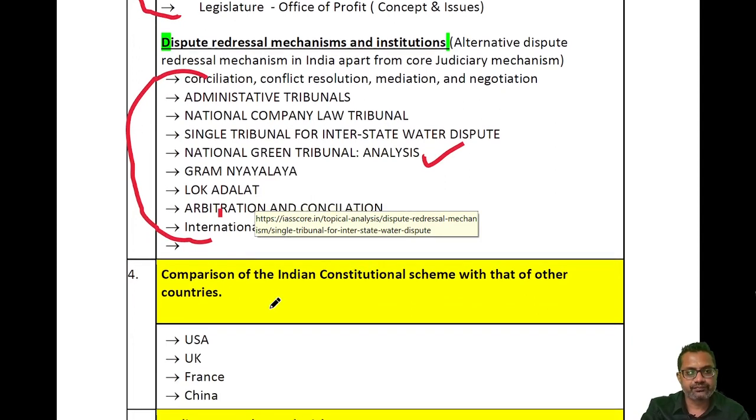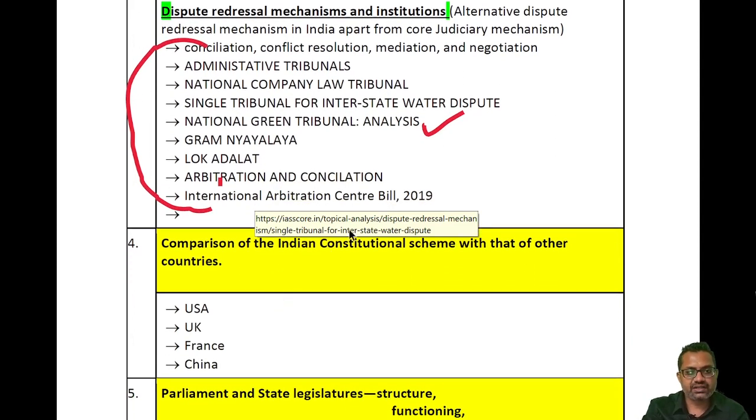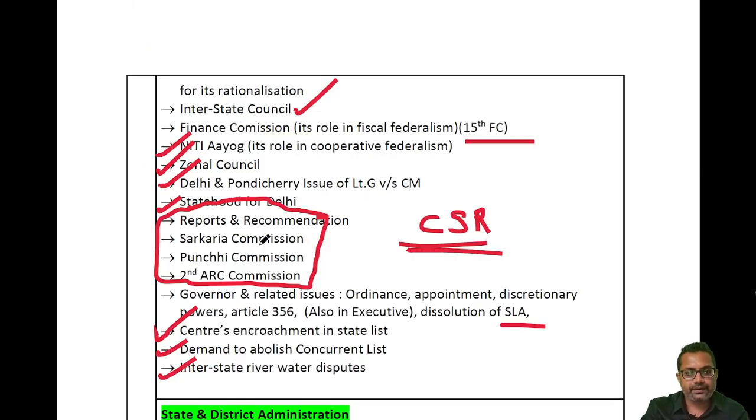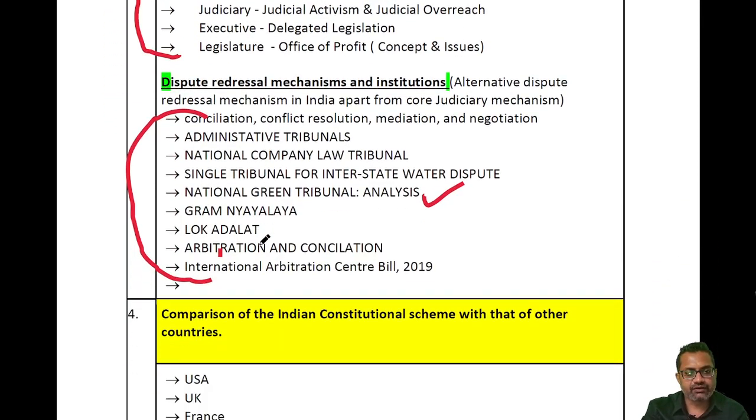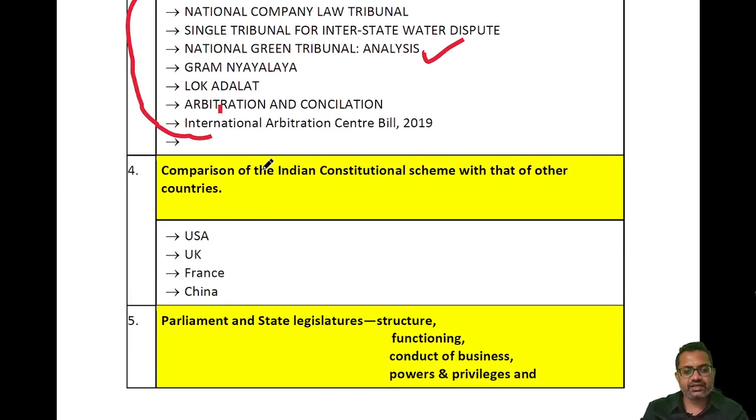Then this is the comparison, and this is the comparison we will now do regarding the Indian constitutional scheme with that of other countries. So here the constitutions of all these countries, but majorly USA and UK are taken into consideration. What are the features common in the two countries? What are the differences? From this kind of things questions are coming in the mains.